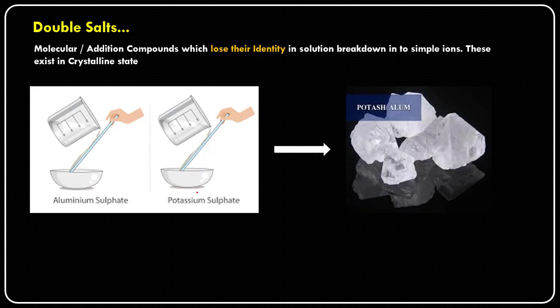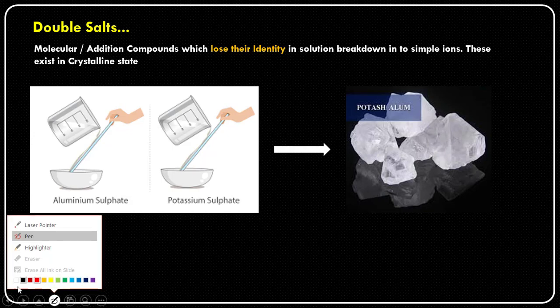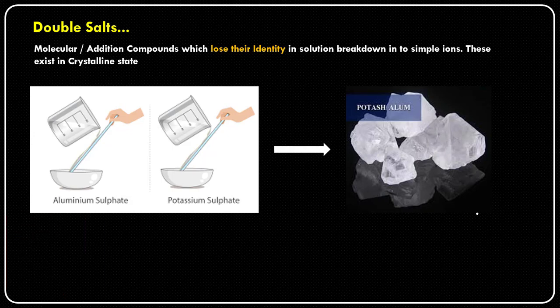So what is the difference between the double salts and the complex molecules? The double salts are formed by simple addition of any two salts. Here we are taking aluminium sulfate, and we are combining potassium sulfate with the aluminium sulfate in the presence of excess water. When they are mixed together, they will give the compound called potash alum. The potash alum has a combination of aluminium sulfate as well as potassium sulfate.